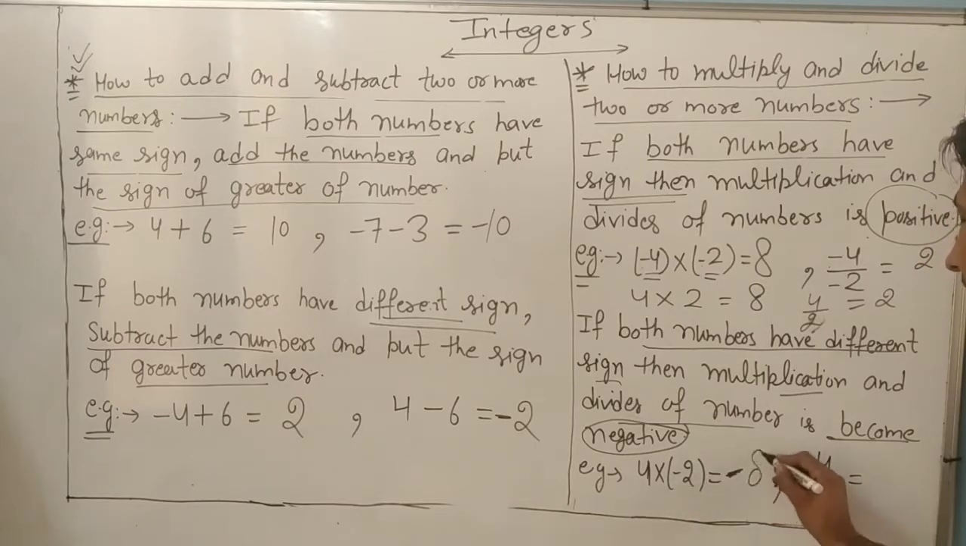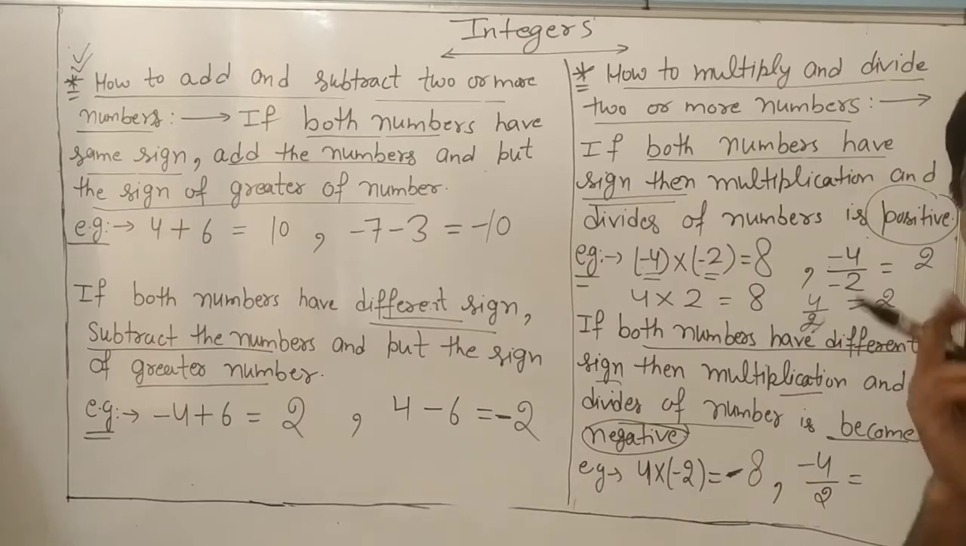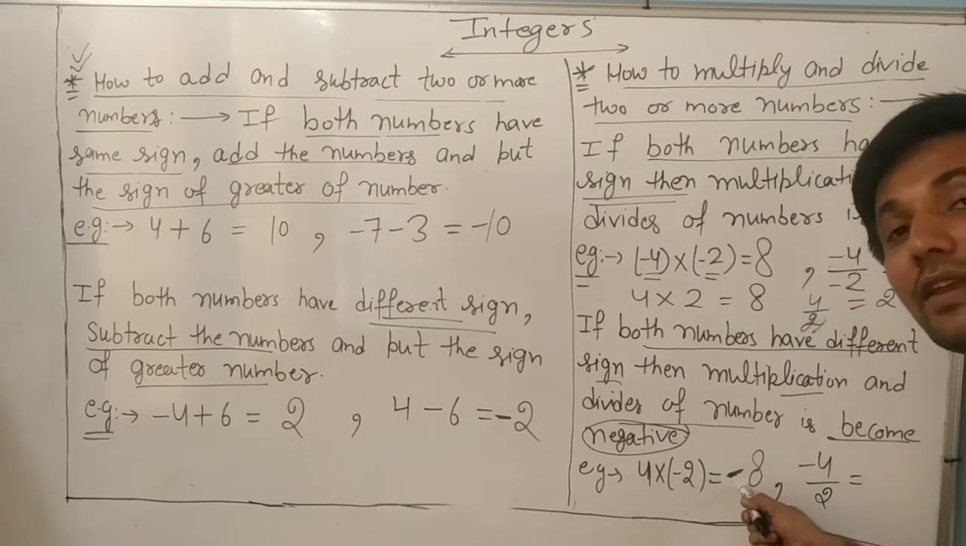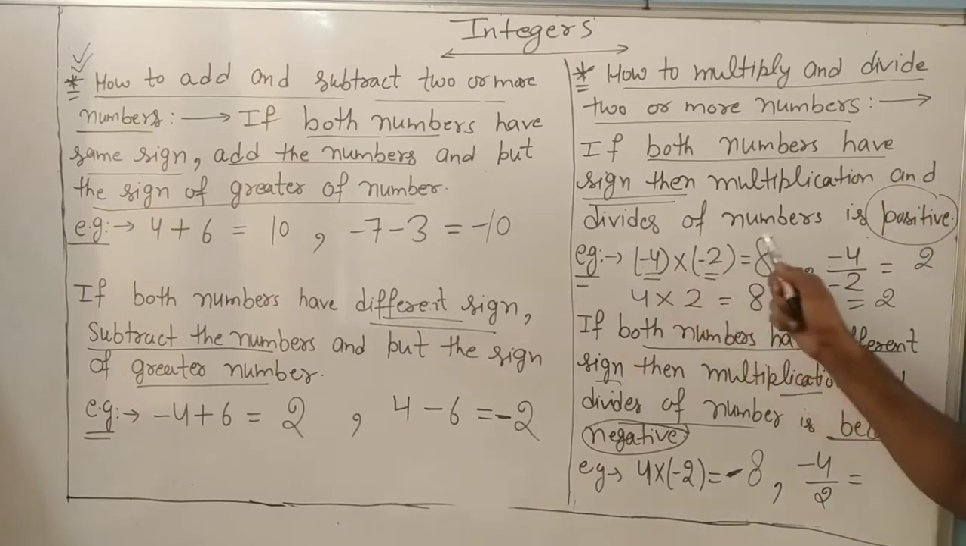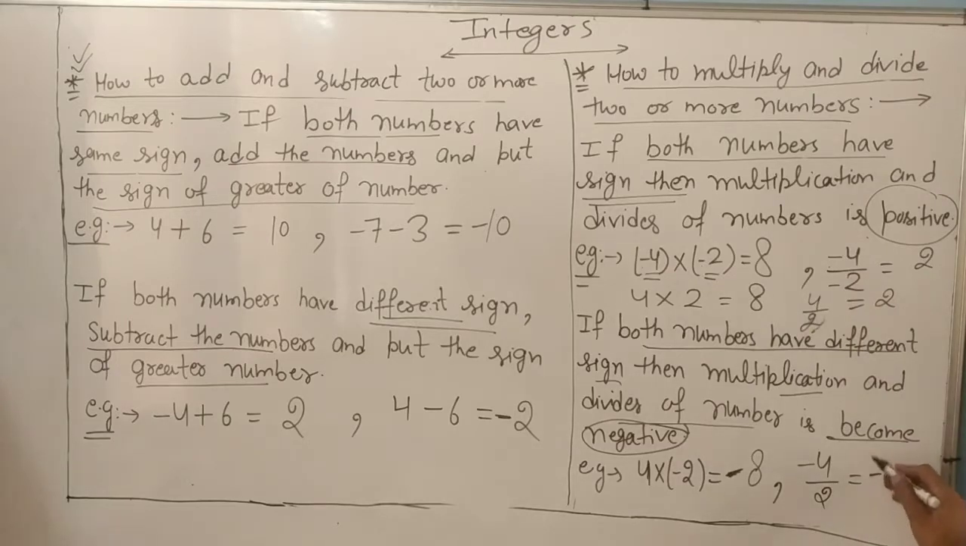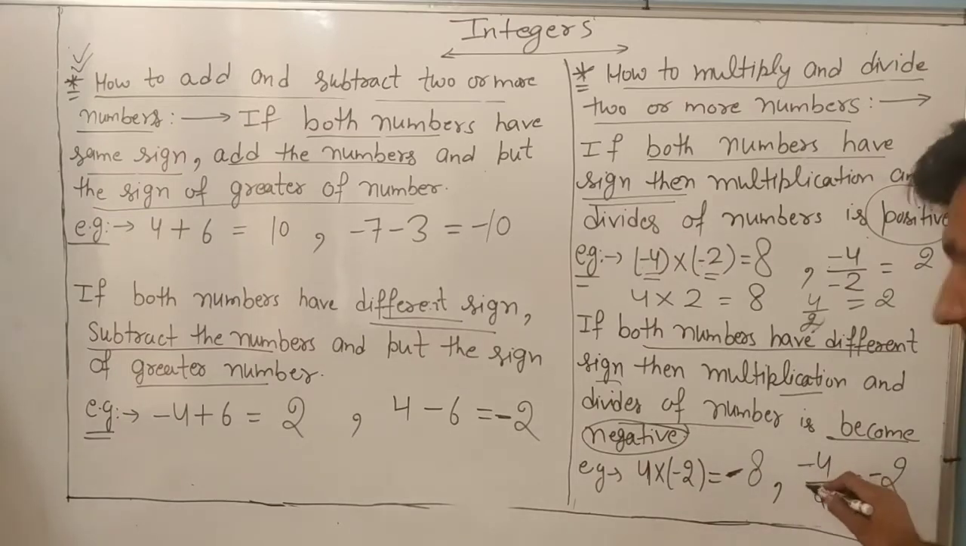So positive and negative, the answer is always negative. 4 into 2, 8. So always remember, dear, in multiplication, positive multiplied by negative is always negative. Negative into negative, positive. The same as in division, the answer will become negative. So it is negative 2. Understand? One negative, one positive.